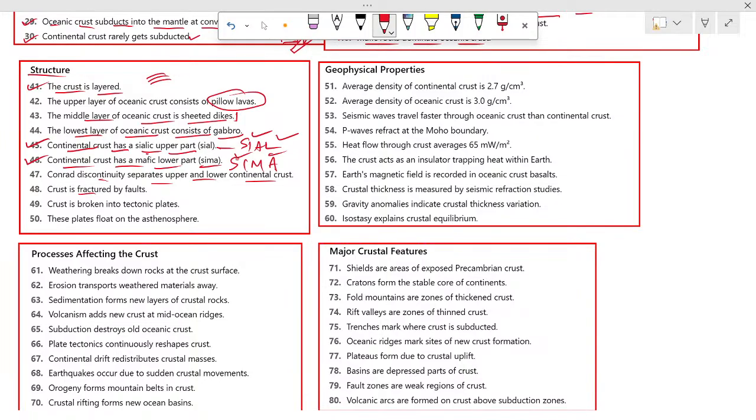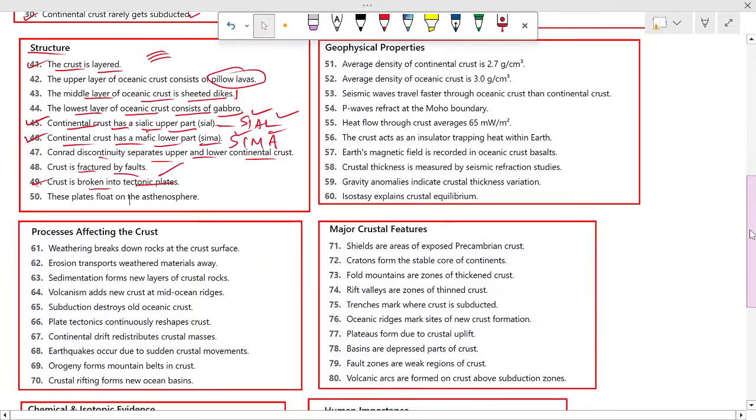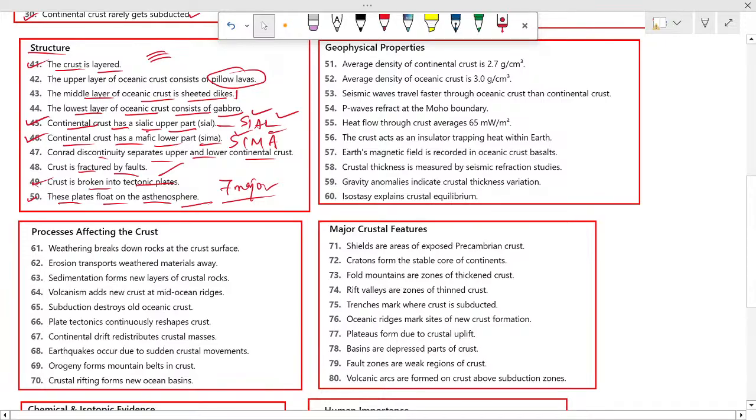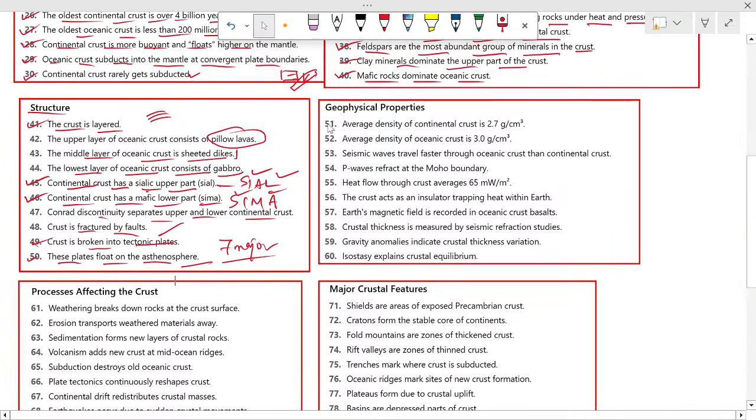Crust is fractured by faults. Crust is broken into tectonic plates. Okay, remember this. Number 50: these plates float on the asthenosphere. So we all know there are seven major plates, all floating on the asthenosphere. And there are some meso and minor plates also.